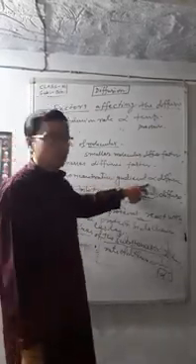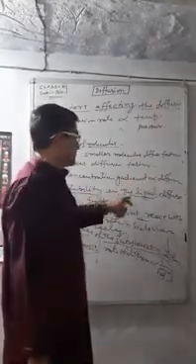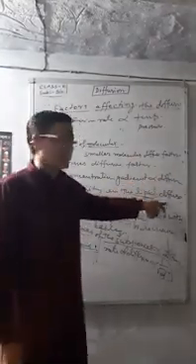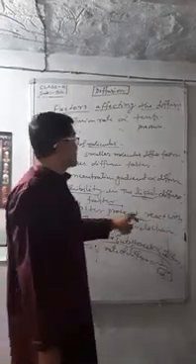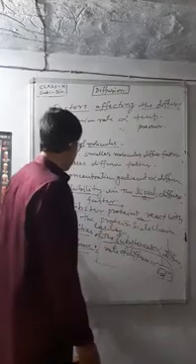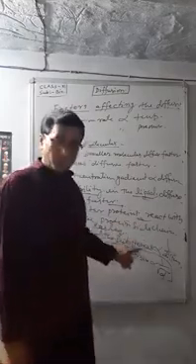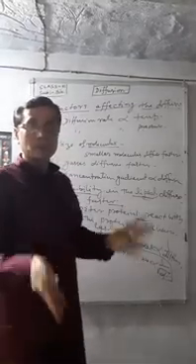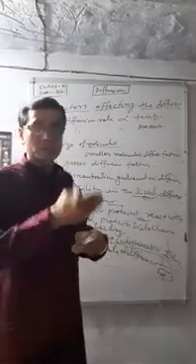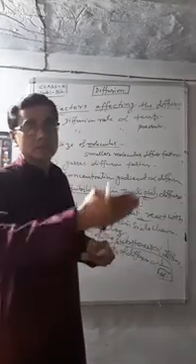Concentration gradient: the more difference in the concentration, the more the rate of diffusion. Solubility in the lipid also enhances the rate of diffusion. And inhibitor proteins that react with the protein chains also affect the diffusion. And the densities of the substances also affect the diffusion rate, but it is inversely proportional. As the density increases, the rate of diffusion decreases. As the density decreases, the rate of diffusion increases.